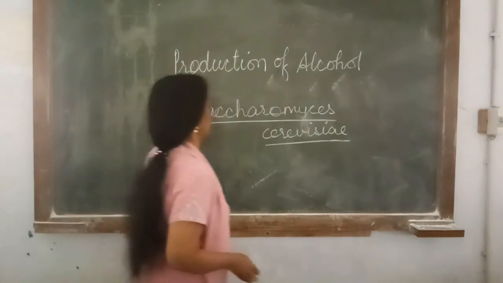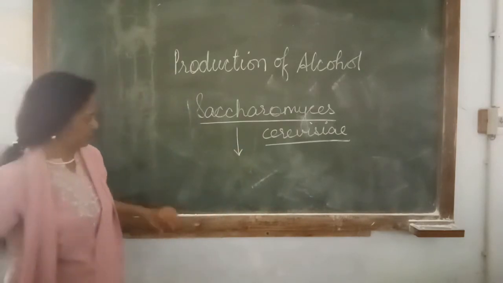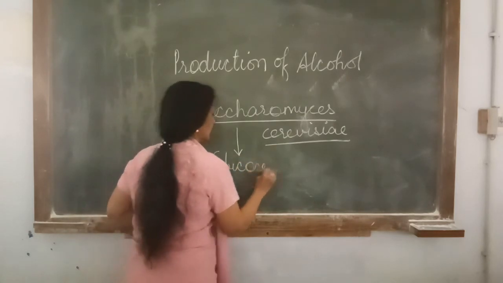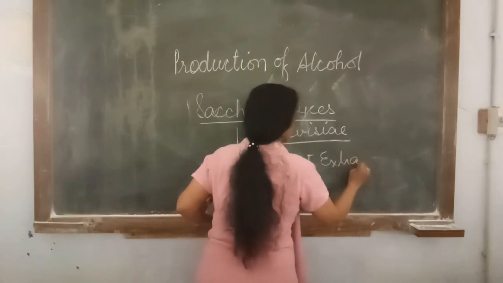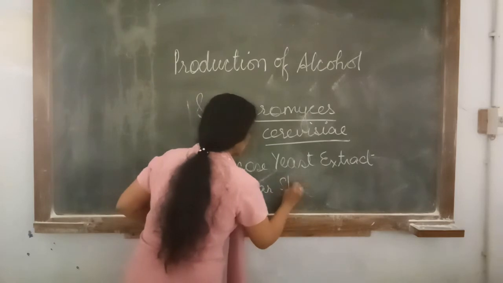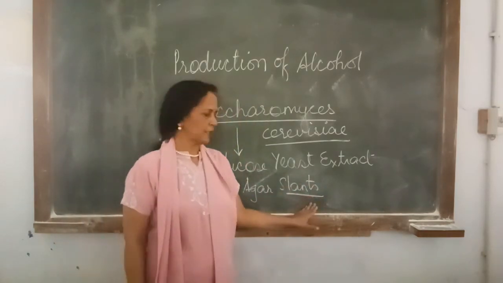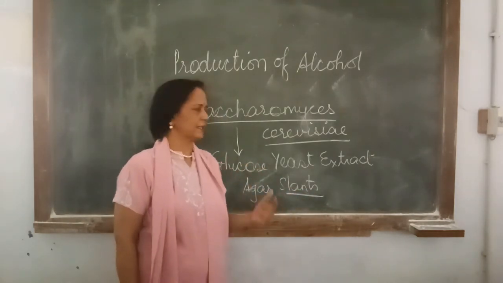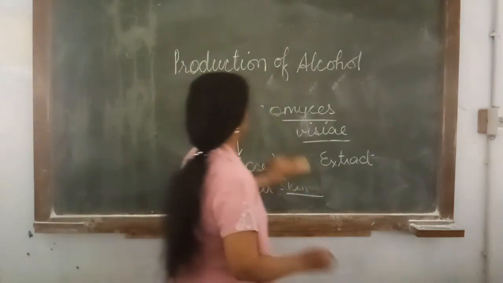Now Saccharomyces cerevisiae is usually taken from glucose yeast extract agar slants. These cultures are usually preserved in the form of slants. So from these pure culture slants we are taking the yeast for our inoculum preparation.